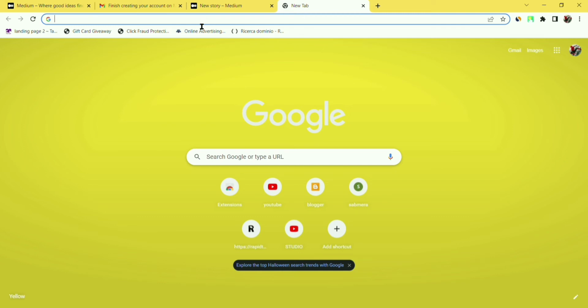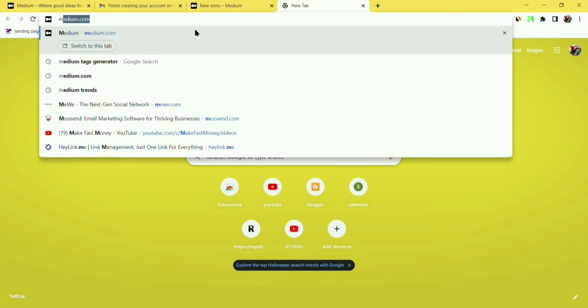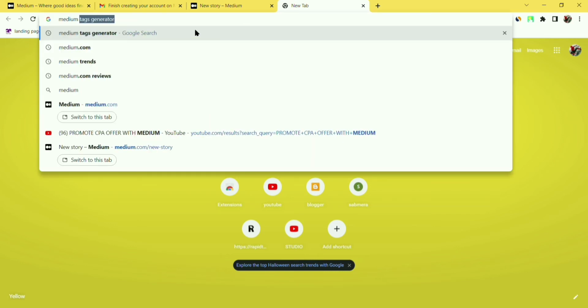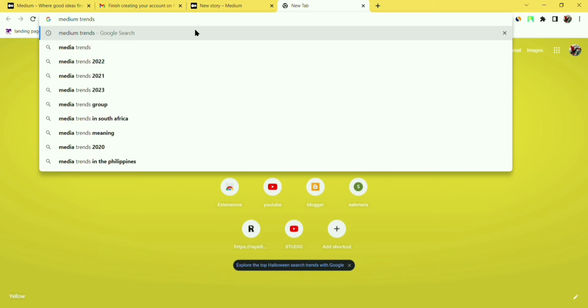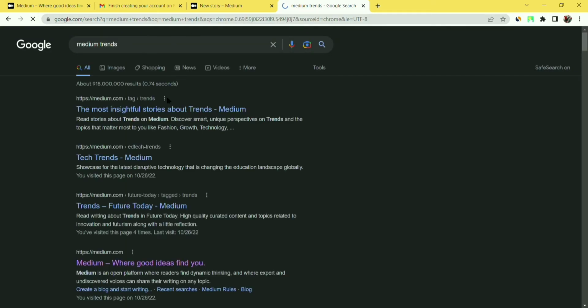Another thing is we have to use Medium trends. You can see this is an option for Medium trends.